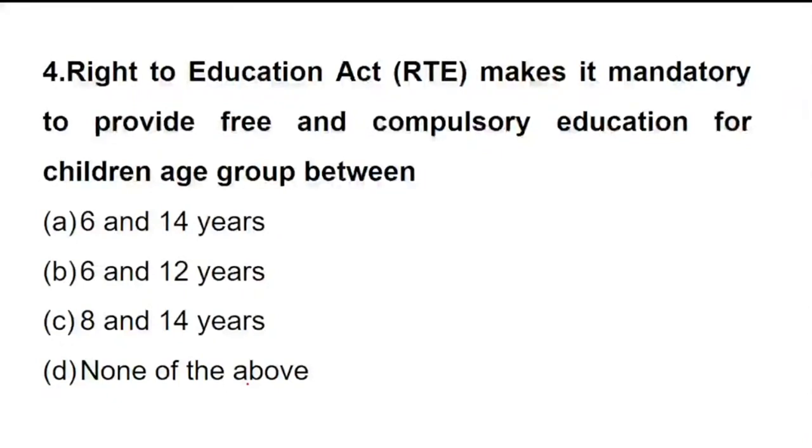Sorry. The Right to Education Act, we just did now, no? It makes it mandatory to provide free and compulsory education for children between the age group of what? 6 to 14, 6 to 12, 8 to 14, or none of the above. So basically, the Right to Education Act makes it mandatory to provide free and compulsory education for which age group?